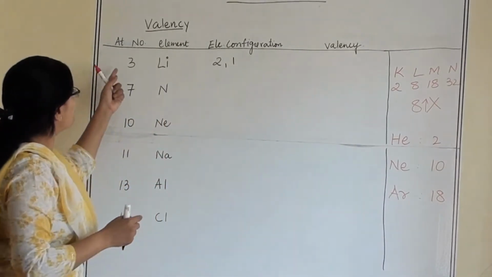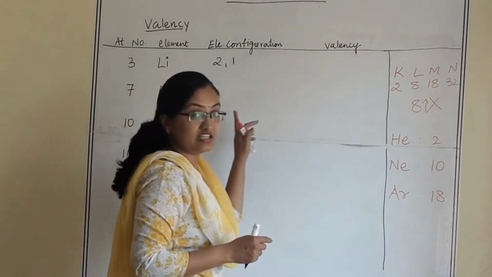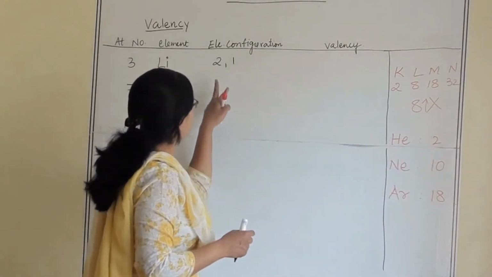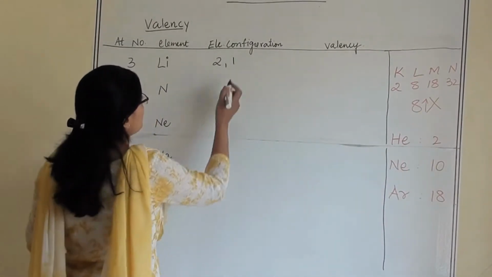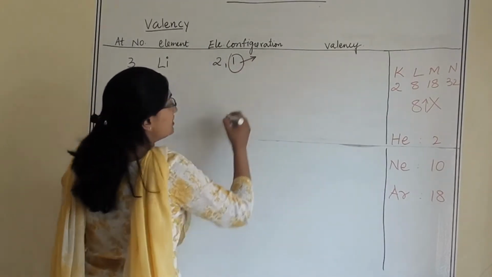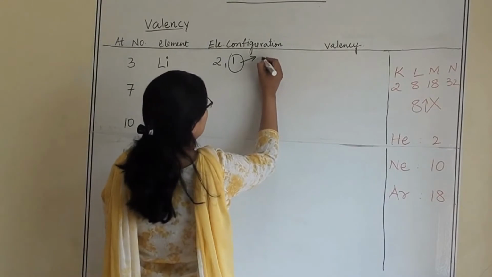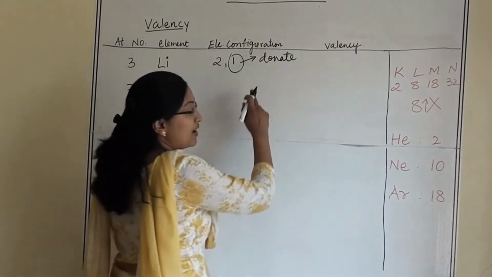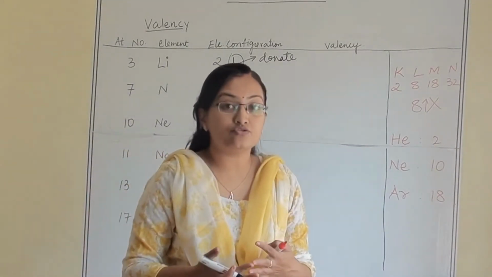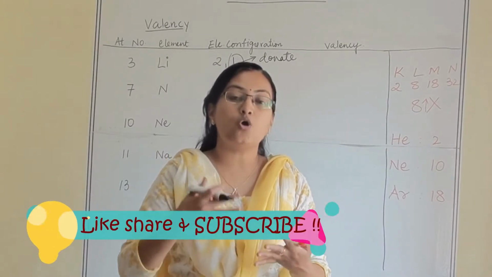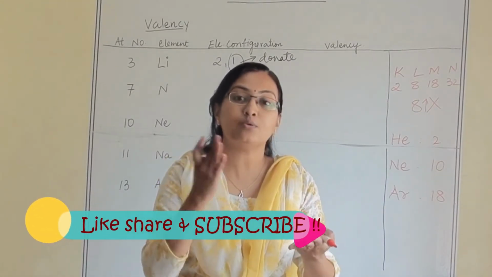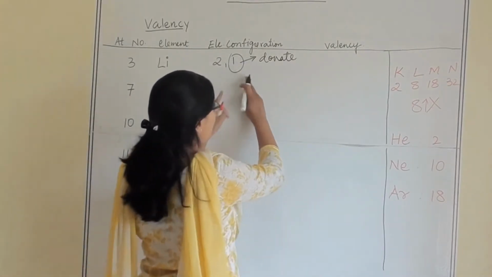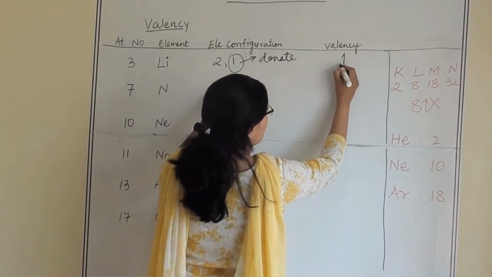So lithium wants to be stable like helium. Lithium wants to achieve an electronic configuration like helium, so it should have 2 electrons. So what will lithium do? It will donate 1 electron, because it wants to be stable like helium. When any element donates 1 electron, it will gain a positive charge. However many electrons they donate, that many positive charges they will get. So here what will be the valency? Because it is donating 1 electron, the valency is 1.